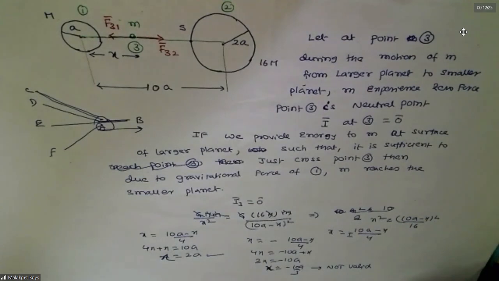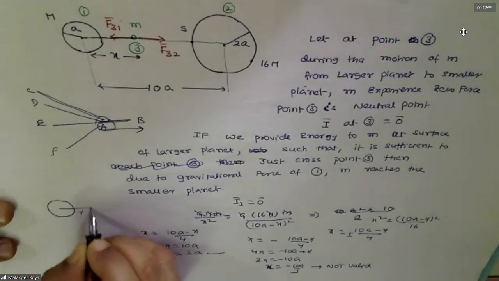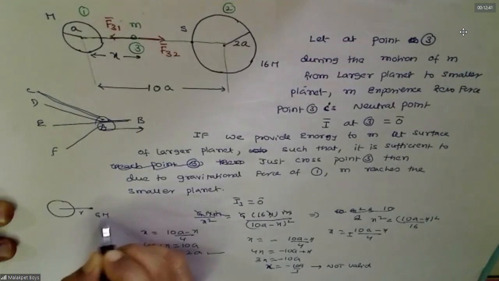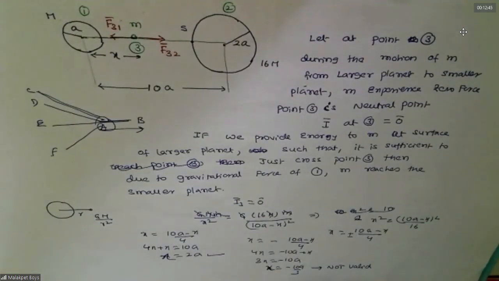See, intensity. How do you calculate for a sphere? Outside the sphere, what is the point you will take? Here, see, this is the sphere, no? Solid sphere. This is R, no? What is the intensity here? GM by R square, sir. Same thing I took.